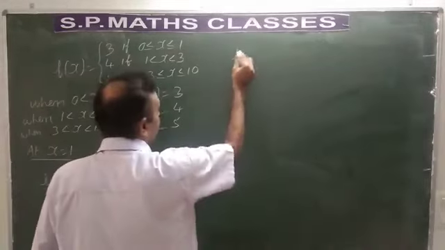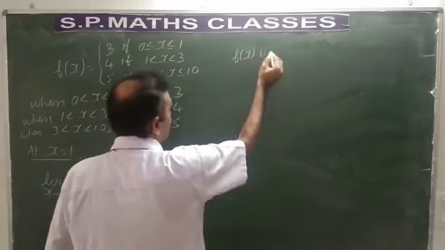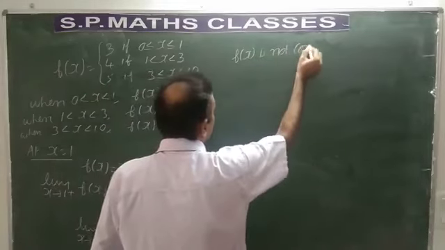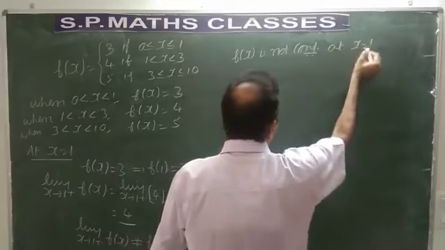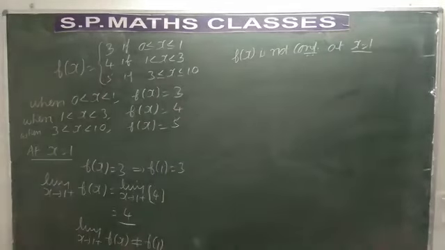So I conclude f(x) is not continuous at x = 1. I think it is clear for you. At x = 1 it is not continuous. Let us take another point. Which is the other point we are supposed to consider? We have to consider x = 3.